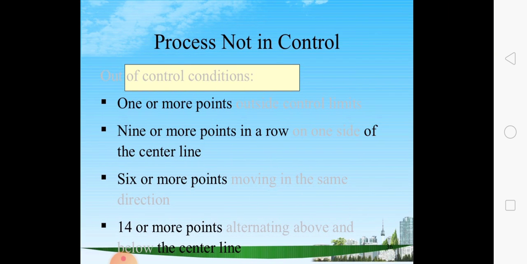What are the conditions for an out of control process? One or more points outside the control limit, that is, points not within the upper or lower control limit. Nine or more points in a row on one side of the center line, or six or more points moving in the same direction. If six or more points are moving in one direction, what can we say? The process is out of control. Also, 14 or more points alternating above and below the central line.